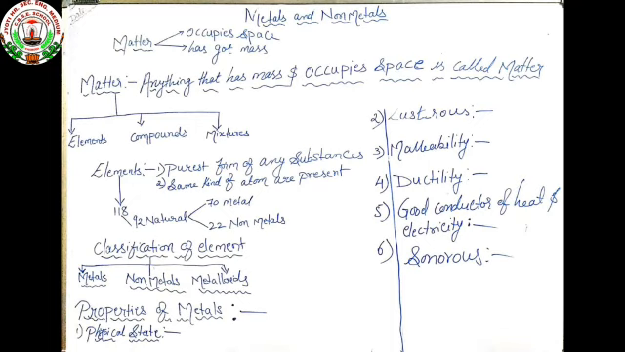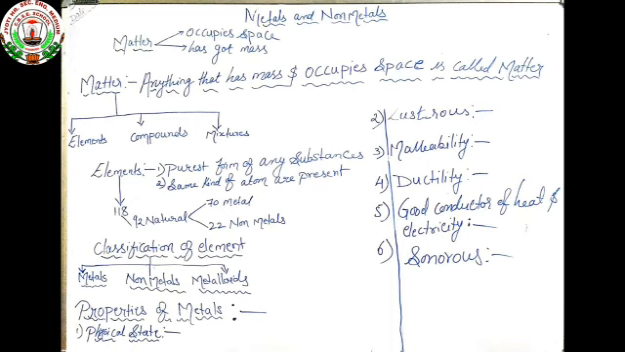So what are the various properties we have learned? The first is physical state. The second is lustre. The third is malleability. The fourth is ductility. The fifth is being a good conductor of heat and electricity. And the sixth is being sonorous in nature.